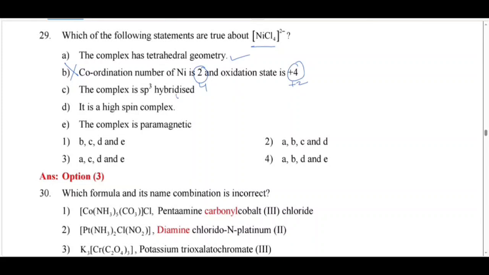Correct. It is a high spin complex because Cl- has low crystal field splitting energy. Yes, it is a high spin complex. So the complex is paramagnetic because it is a high spin complex. So only option B is wrong here. So A, C, D, E are all correct.